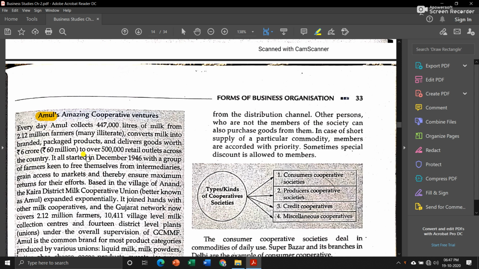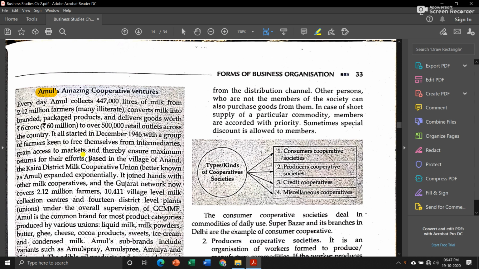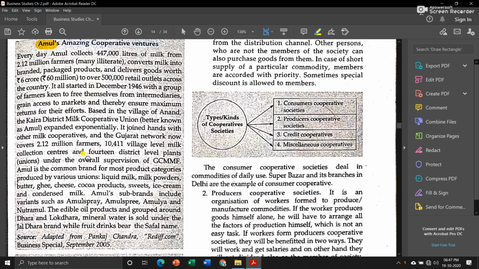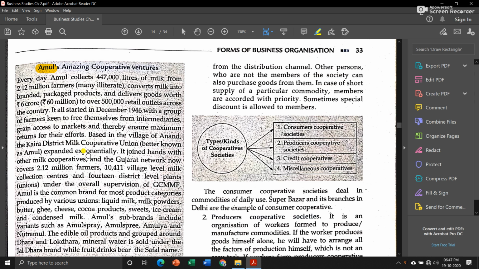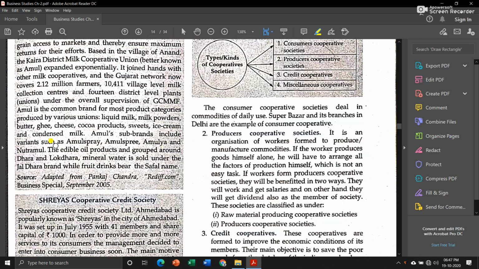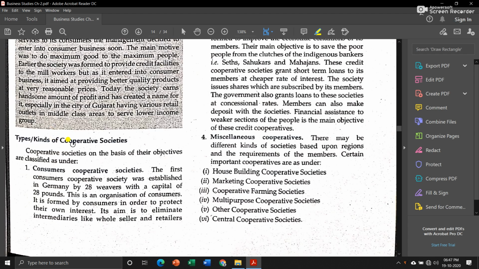Okay, Amul is also a cooperative society, and it is gaining much more appreciation in today's business world. Okay, then let us see what are the different kinds of cooperative societies.